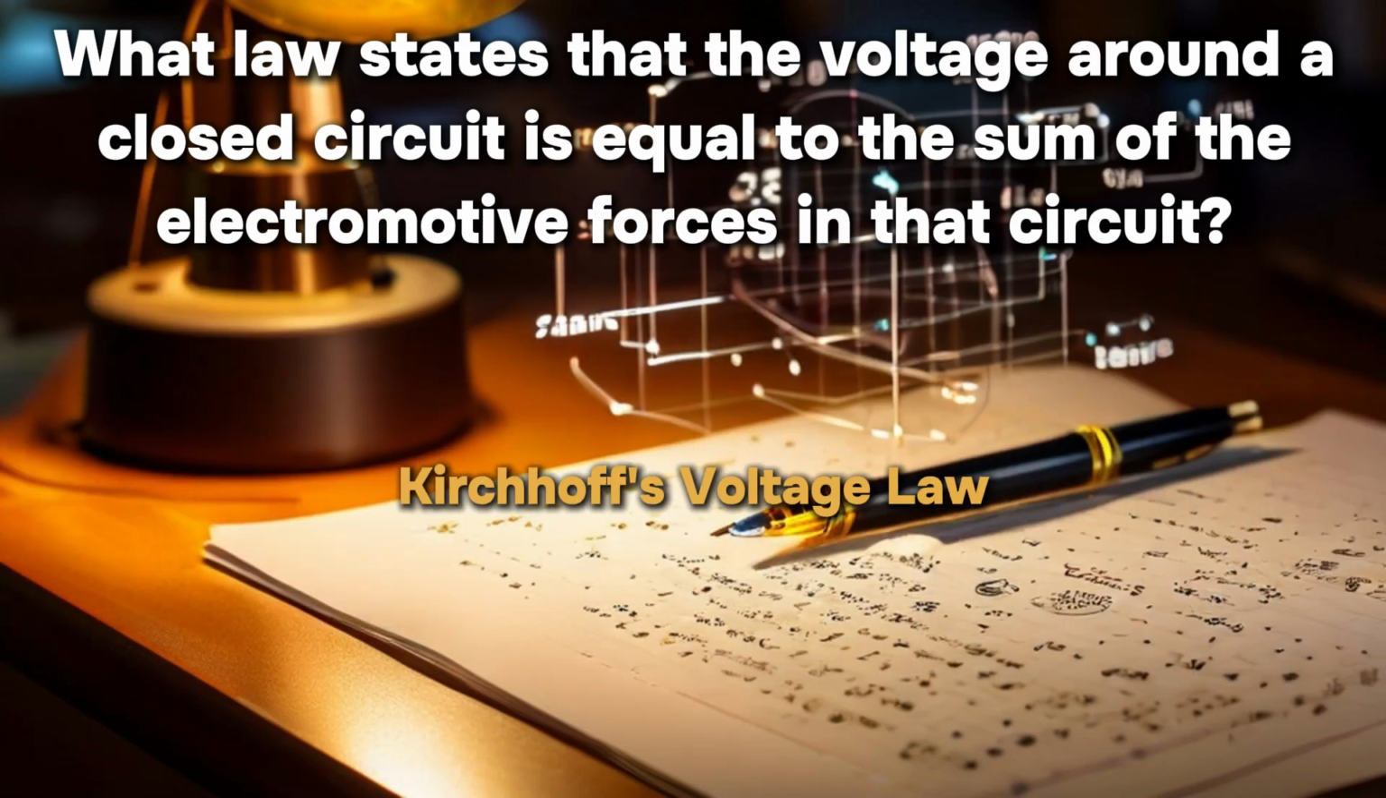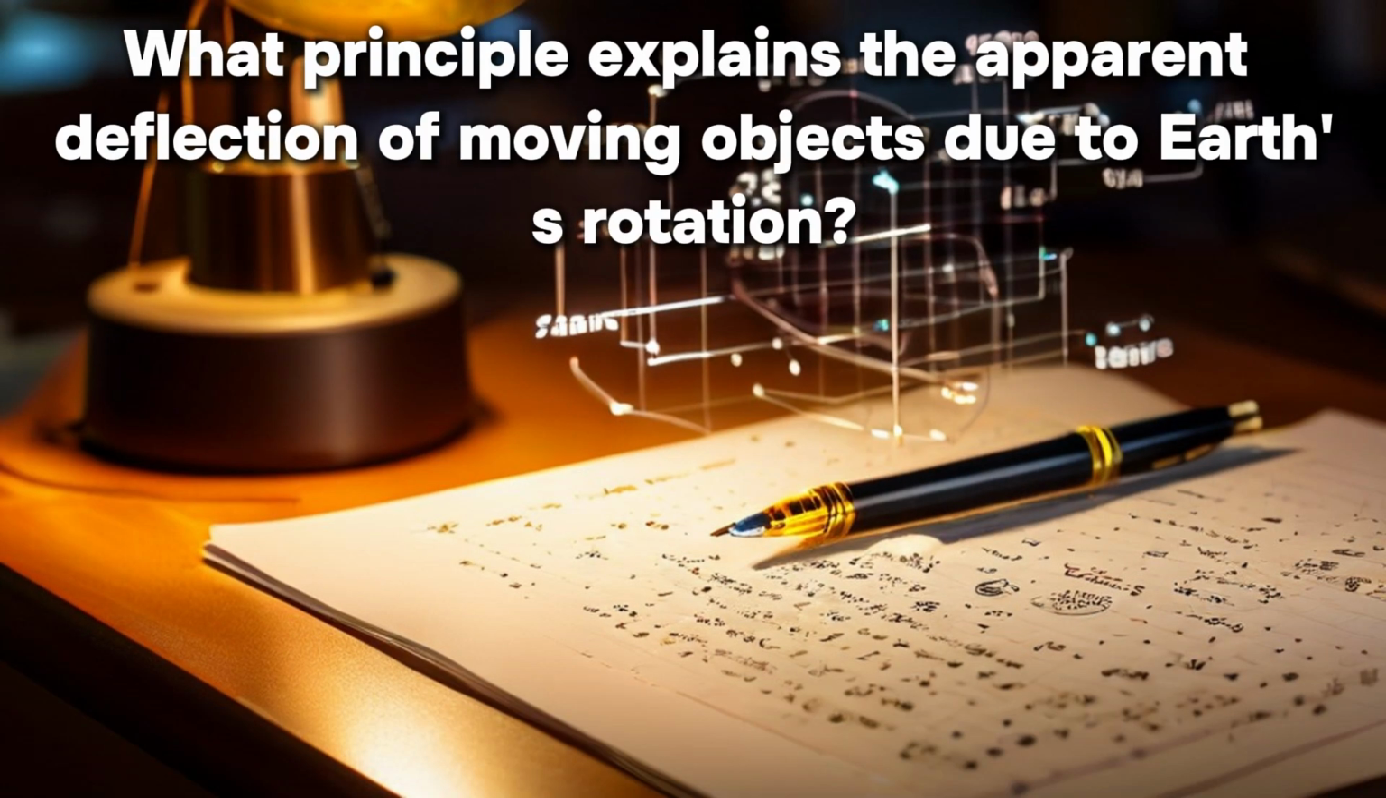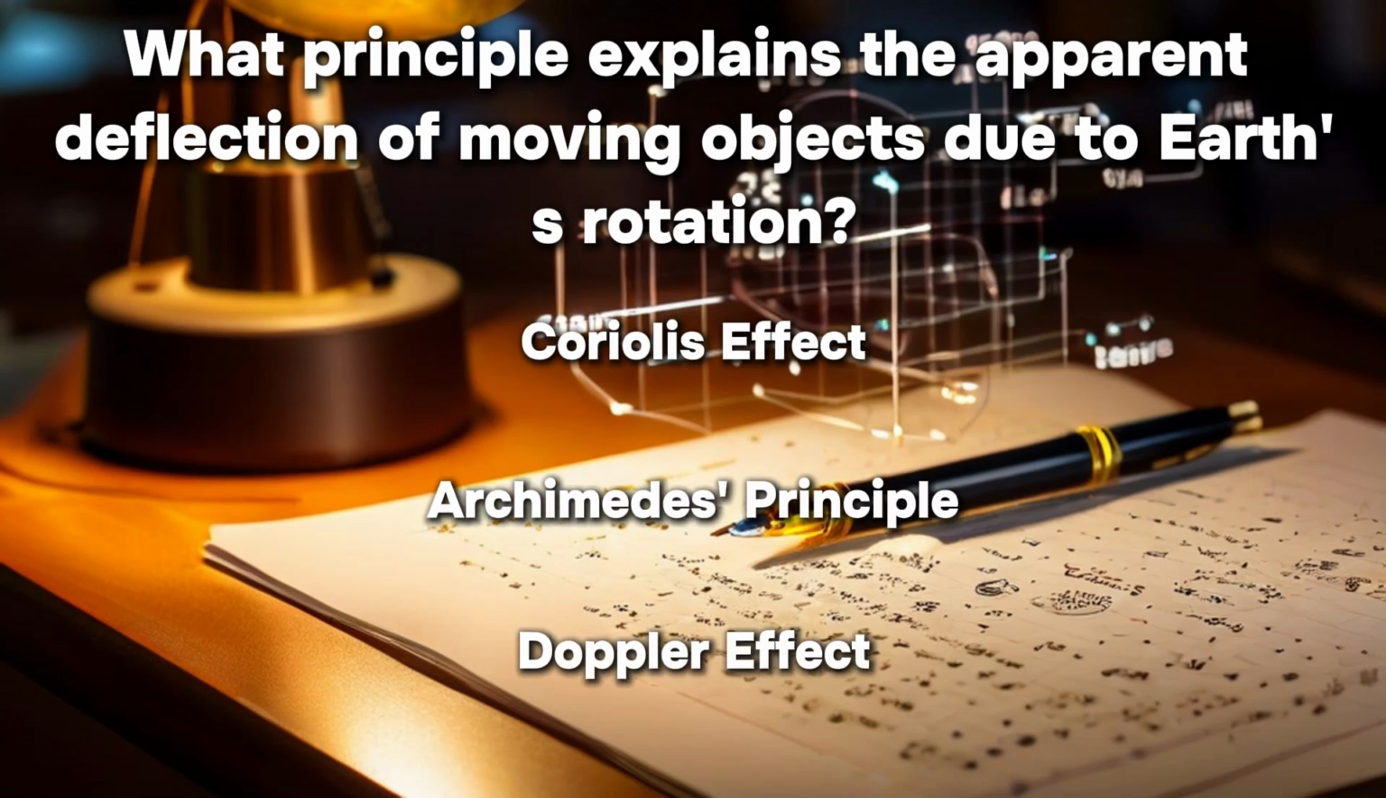Kirchhoff's voltage law. What principle explains the apparent deflection of moving objects due to Earth's rotation? Coriolis effect, Archimedes' principle, Doppler effect.